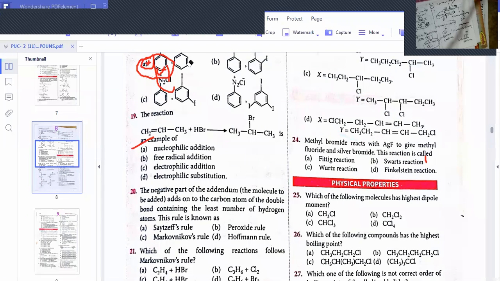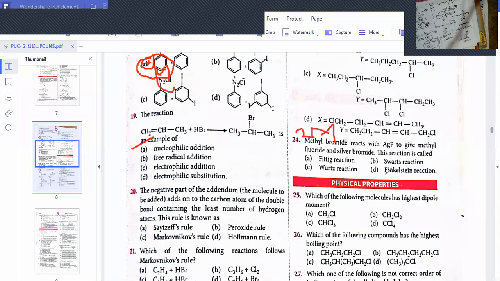Question number 24 is a theory question, very easy, you can answer easily. Methyl bromide is our reactant. Methyl bromide reacts with AgF, silver fluoride, to give methyl fluoride. What is the name of the reaction? It is a 2 marks question in PUC. Do you know the Swarts reaction? It is a 2 marks question at PUC level.